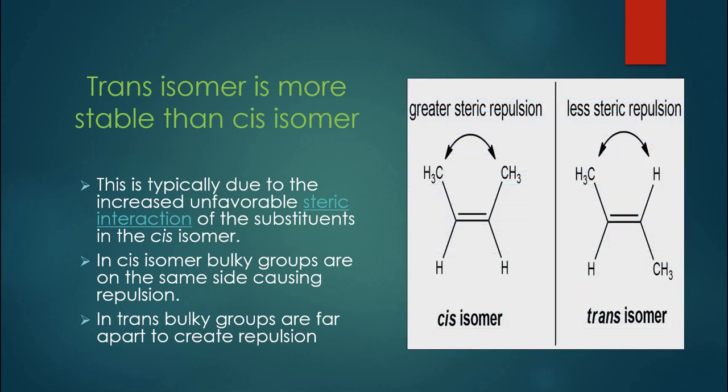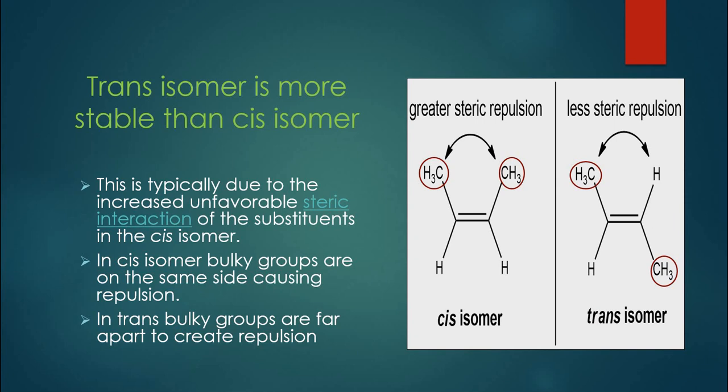It can be shown in this diagram. You can see this is a cis isomer and this is a trans isomer of 2-butene. In this cis isomer, the two bulky groups are present on the same side. You can see it here, and they are causing too much repulsion between each other. But in the case of the trans isomer, these two bulky groups are present on opposite sides. This will minimize the repulsion between both of them. That's why the trans isomer is going to be more stable as compared to the cis isomer.